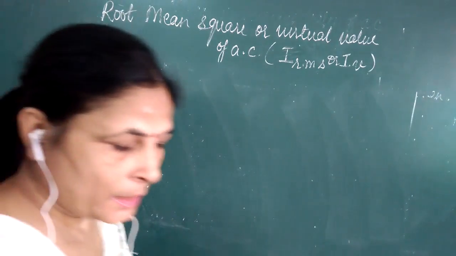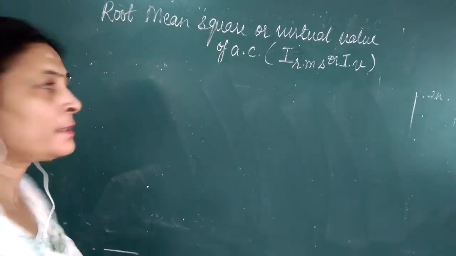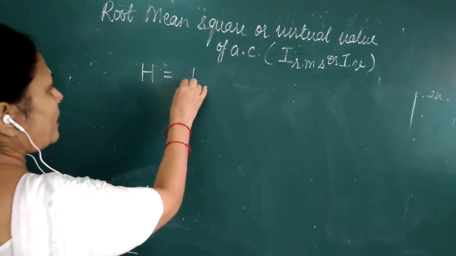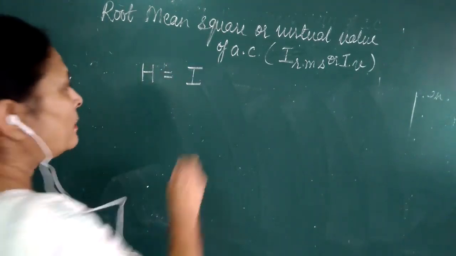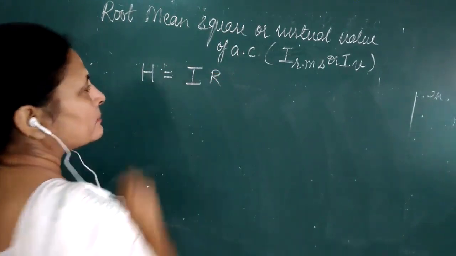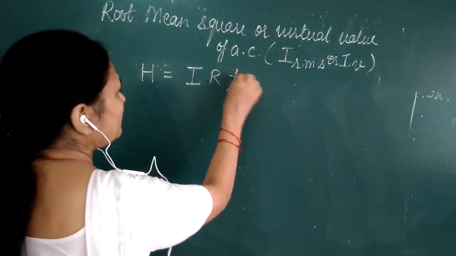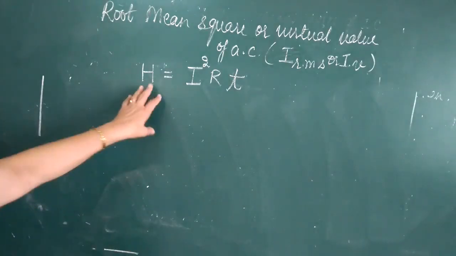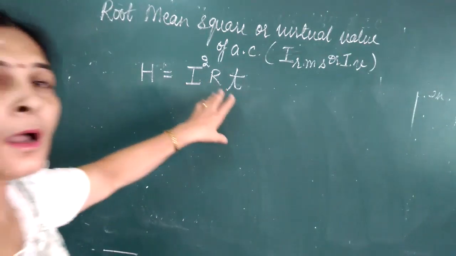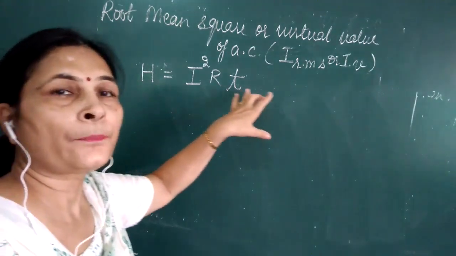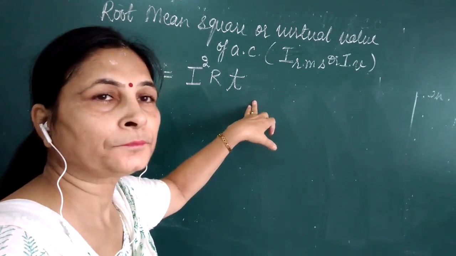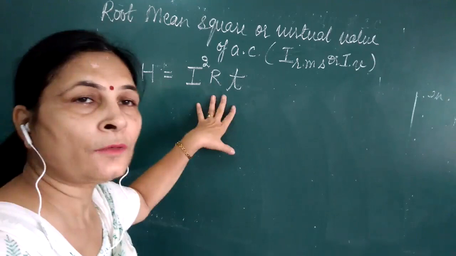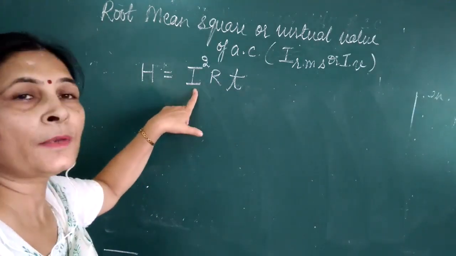As far as the formula is concerned, heat produced in a circuit in which current I flows in a resistance R for a given time T is given by Joule's law of heating, that is H equals I square R T. This is the equation for heat produced when a constant current passes through it.